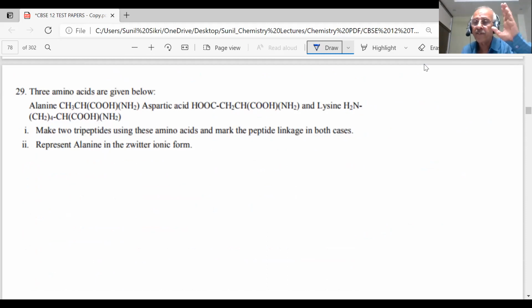Because in density calculation, I am again and again repeatedly saying, students, one question is coming in the paper from density calculation. Be careful, be alert, student. Now the question is coming from amino acids, student. Amino acids, important. You know what he says? Alanine, aspartic acid, and lysine, student. Their formulas are given. Make 2 tripeptides using these amino acids and mark the peptide linkage.